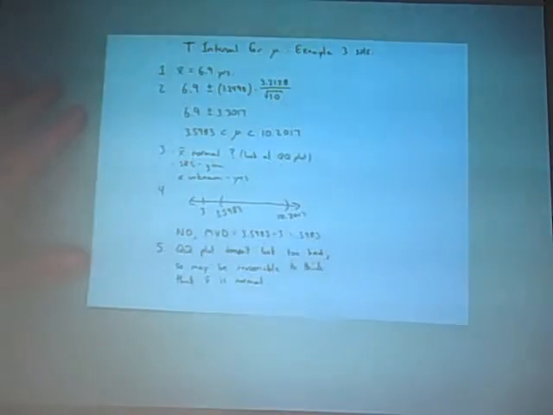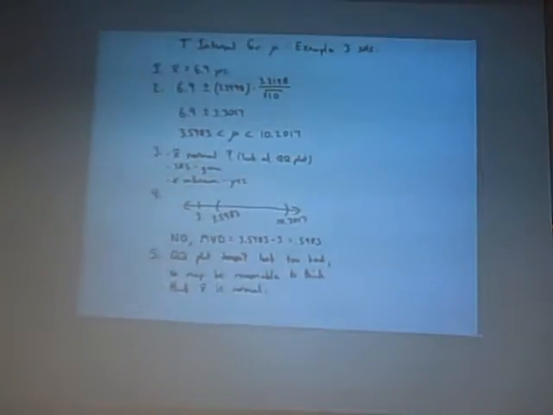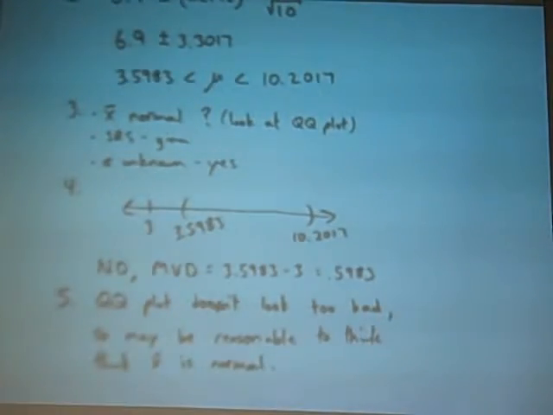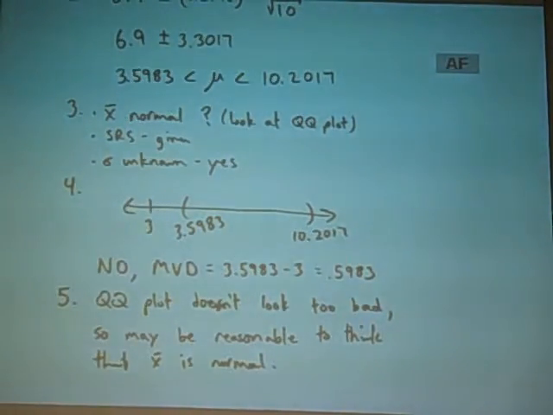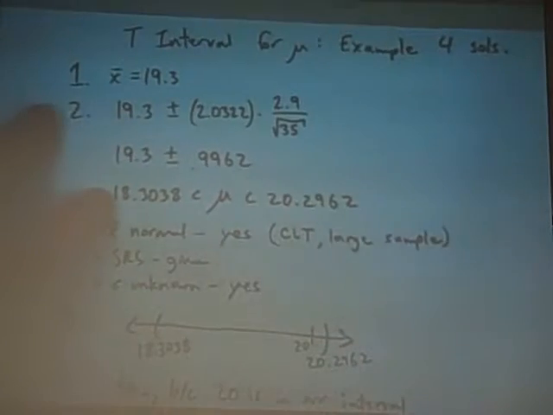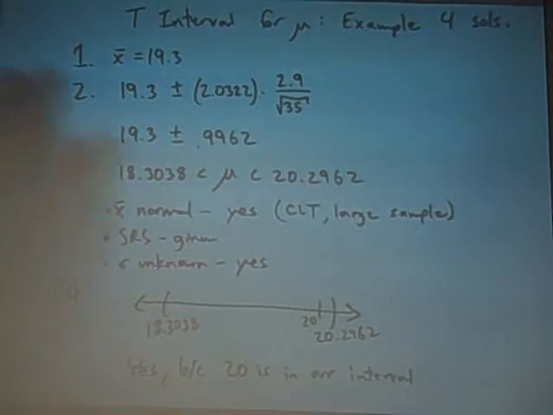And so what I wrote for number 5 was QQ plot doesn't look too bad. So it may be reasonable to think that x bar is normal. Okay, any questions on that one? The next one, I actually gave you the data, the summary stats. So I'm sorry, I didn't give you the data, I gave you the summary stats.